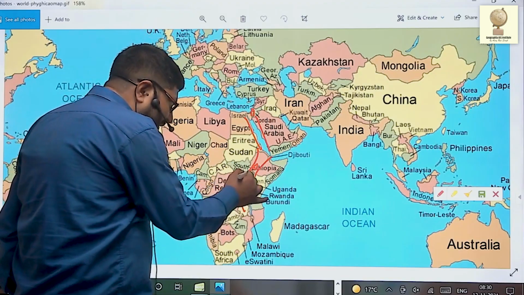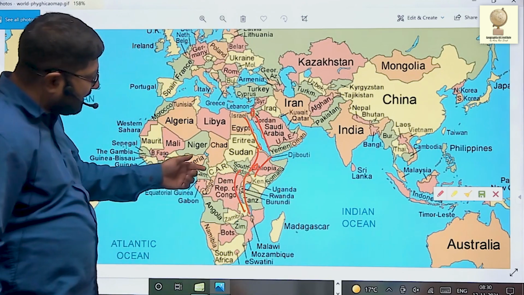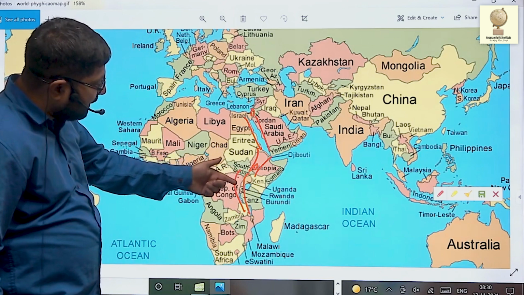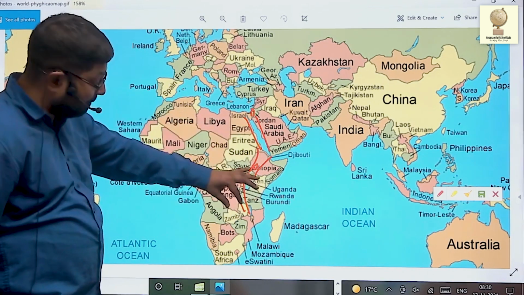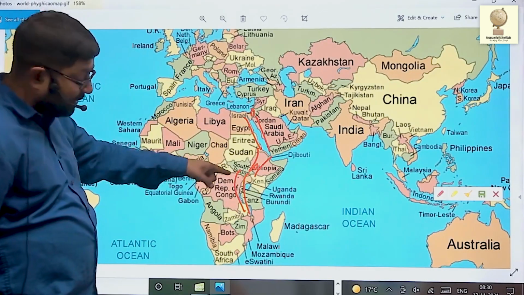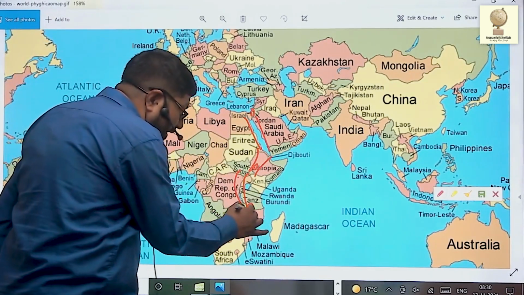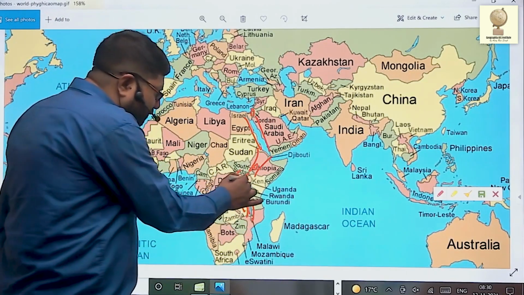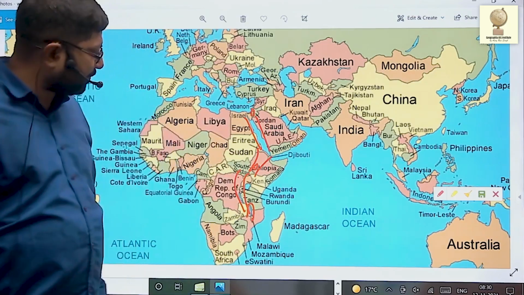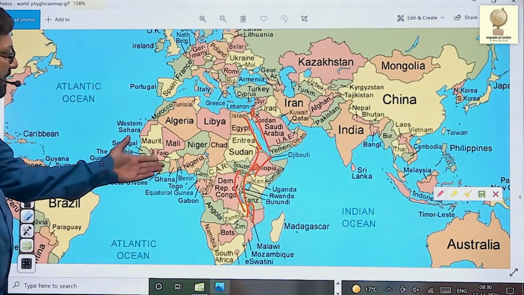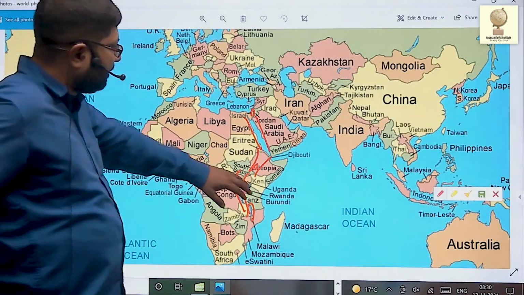Then this Rift Valley moves like this. Then you find numerous lakes: Lake Albert, Lake Edward, Lake Kivu, Lake Tanganyika, the second deepest lake. All are in a Rift Valley. Rwenzori mountain is also in the Rift Valley. Then Lake Malawi is also in a Rift Valley. Lake Victoria is not in the Rift Valley, which happens to be the third largest lake of the world. So these are the basic things about Africa.